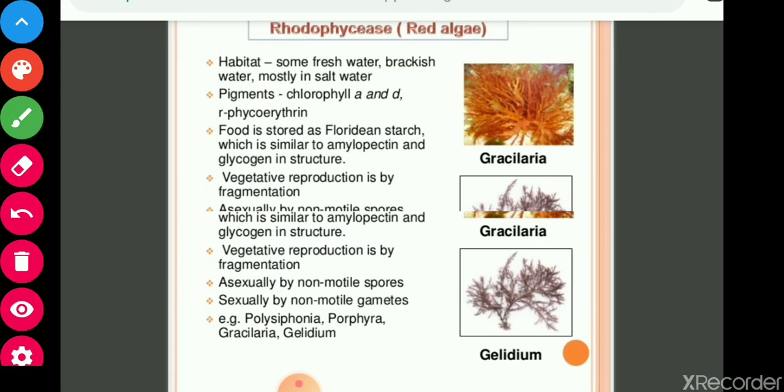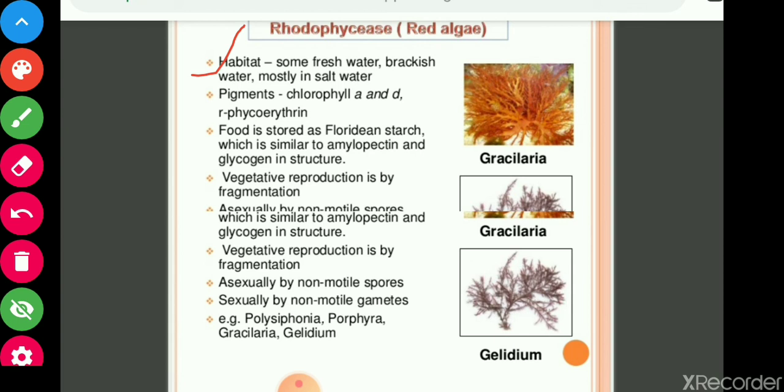Now, the last group of algae, the last class of algae, is Rhodophyceae. They are called red algae because they are red in color due to the pigment present inside their cells. So first, the habitat: where are they found? They are found in fresh water, brackish water and mostly in salt water, that is marine water.